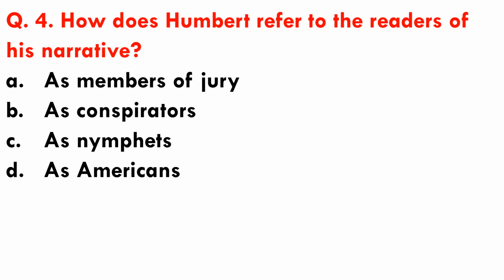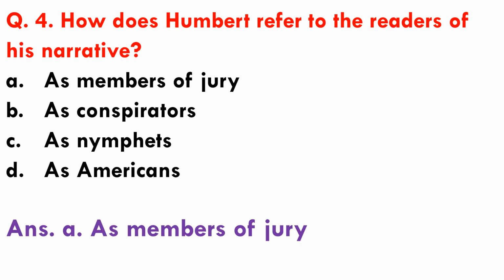Question number 4. How does Humbert refer to the readers of his narrative? Options are A. As members of jury, B. As conspirators, C. As nymphets, D. As Americans. So Humbert refers to the readers of his narrative as members of jury. Option A is the correct answer.